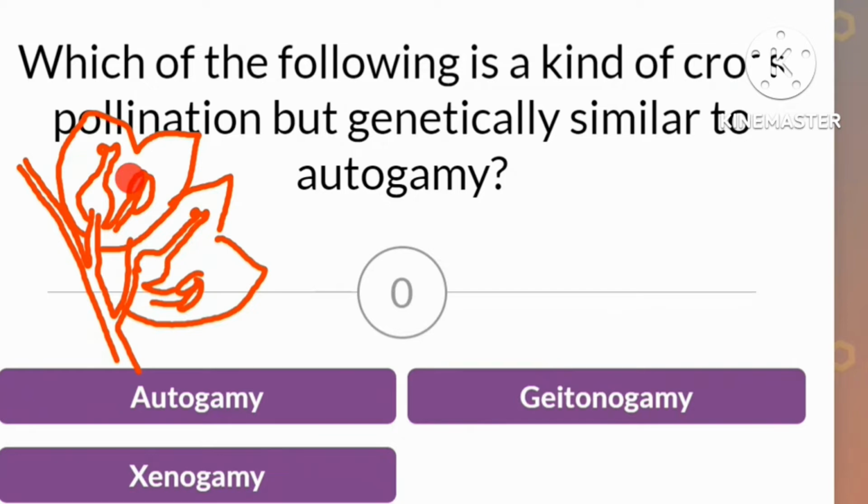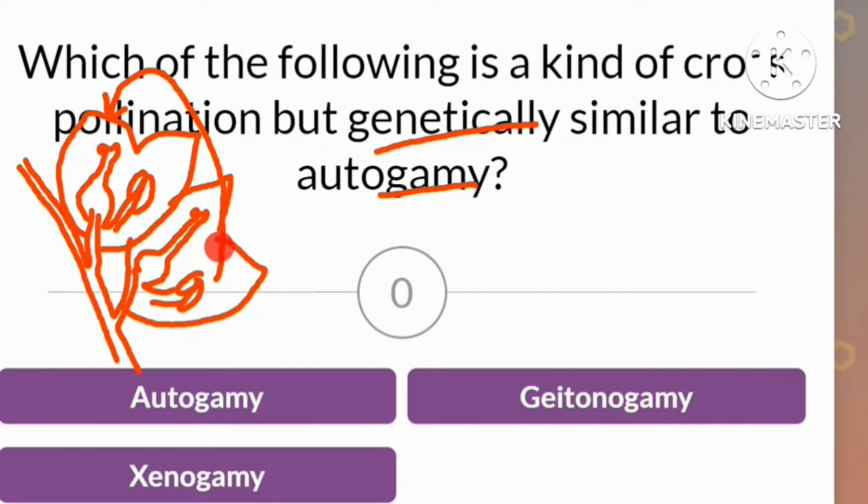Here we can see two flowers are present, but they're attached to the same axis or stem. The pollen grain from the anther goes and falls on the stigma of another flower. It's another flower, so it's a kind of cross-pollination. But it is still genetically similar to autogamy. Why? Because both are found on the same plant. So that's why it is a kind of autogamy, but what has happened here is cross-pollination.